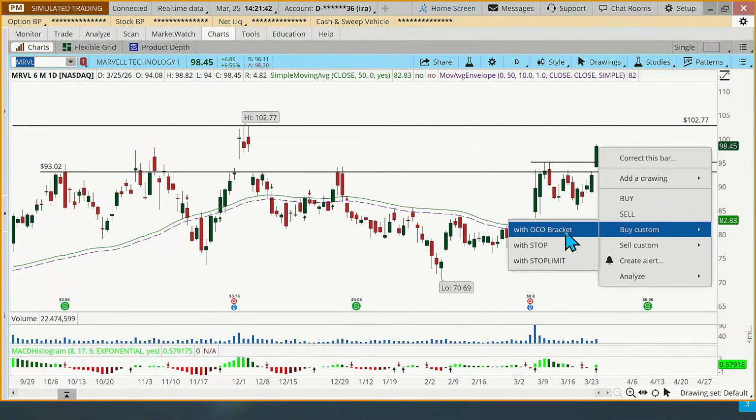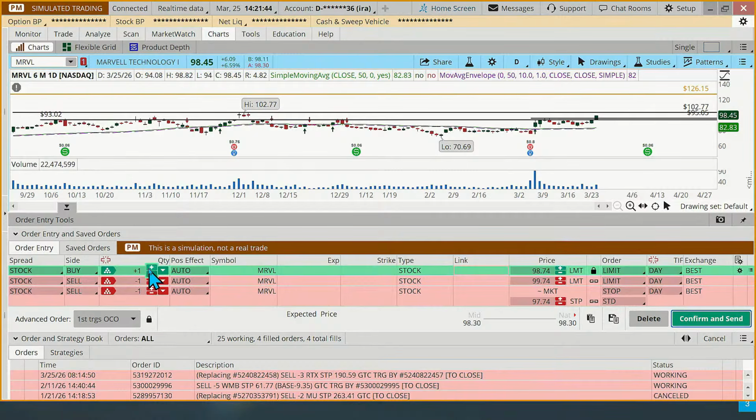So I'm going to do buy custom with OCO bracket. We're going to go with 5 shares. We're going to lock that link up. So we're going to buy 5, sell 5, sell 5. And we're going to go in there with a limit price at the close. So 98.45. We're going to have our stop, we said, was at 82. That's 1% below that moving average. Now, how about the target?